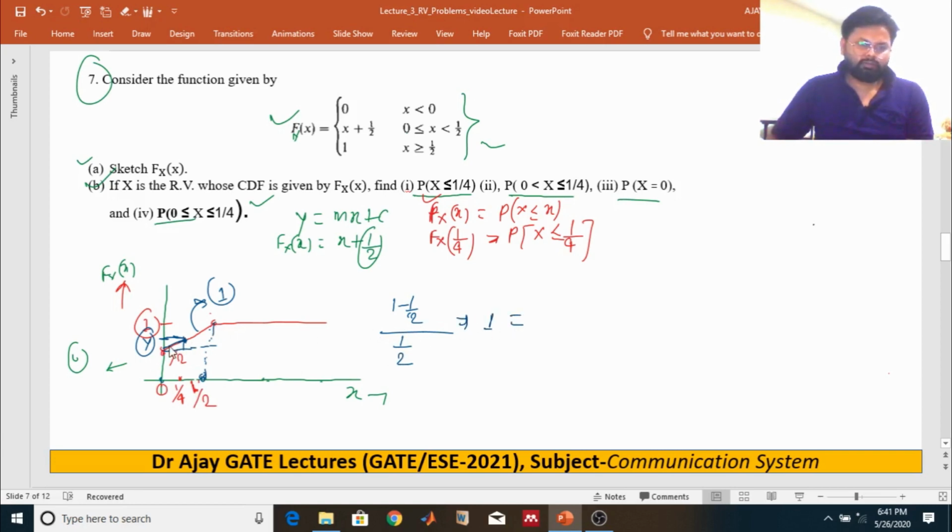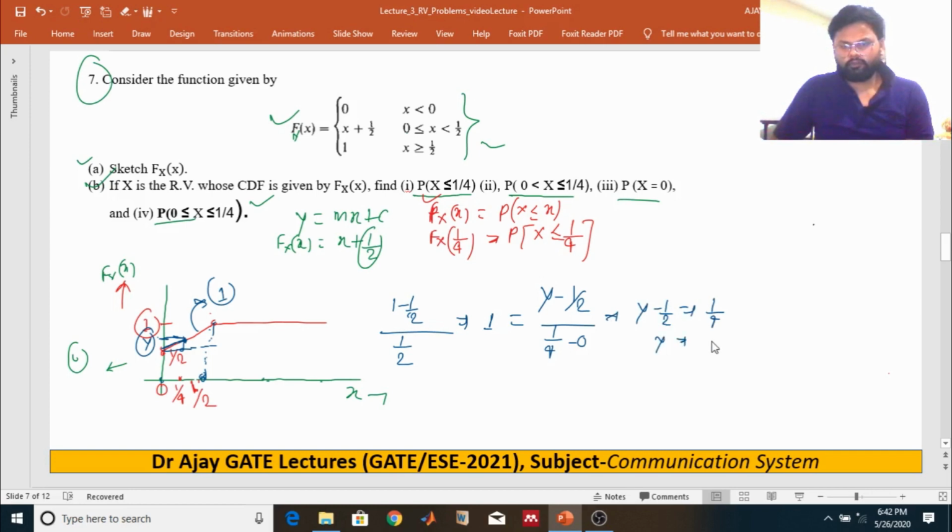What about the slope of this one? This is the change in y-axis, y minus half, divided by the change in x-axis, 1 by 4 minus 0. 1 minus half is nothing but 1 by 4.